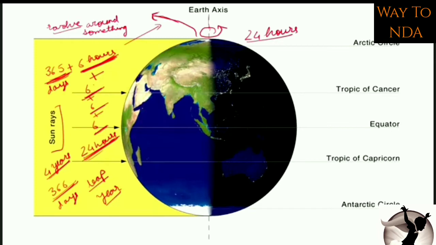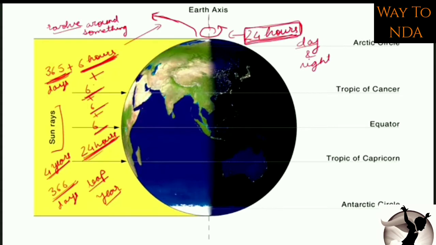So this is the basic concept, and it takes around 24 hours to rotate around itself, and that we call day and night. That is the complete rotation of the earth. To complete a rotation around its own axis it takes around 24 hours. So you should remember this. This is a very basic concept.